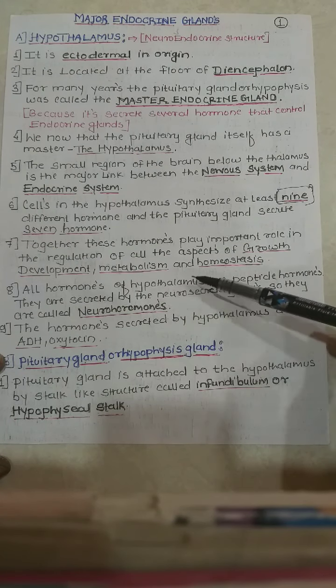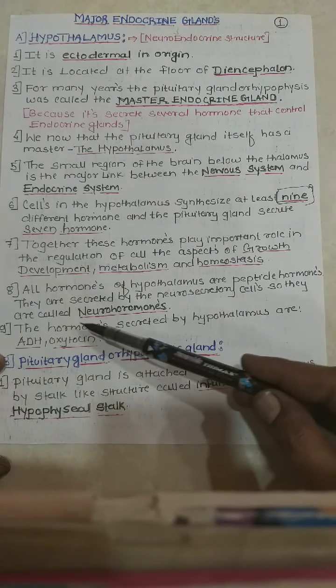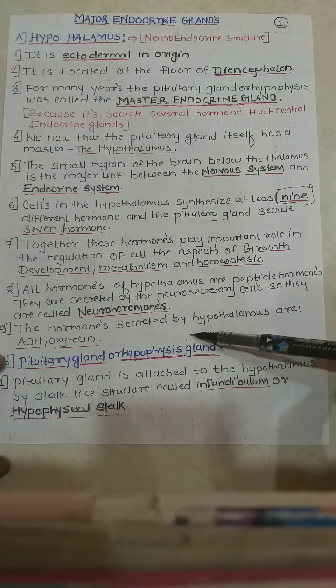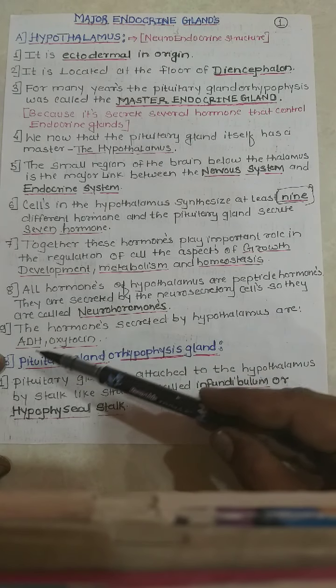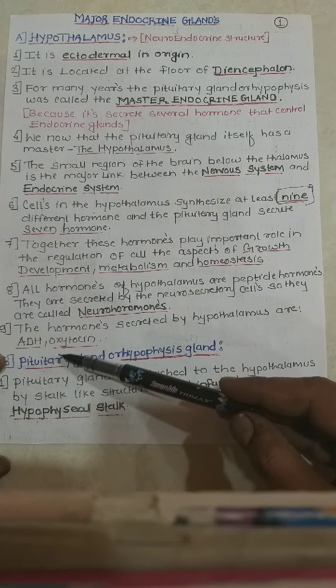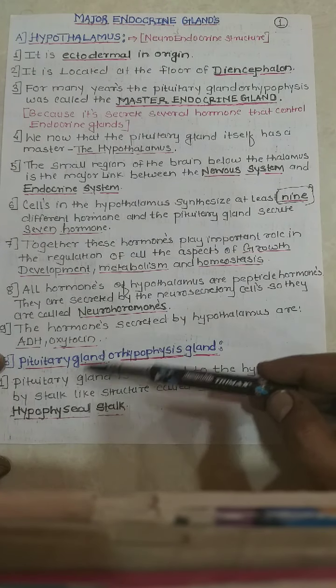The hormones secreted by the hypothalamus are ADH and oxytocin. ADH works in the requirement of water, and oxytocin is a birth hormone, as you know.